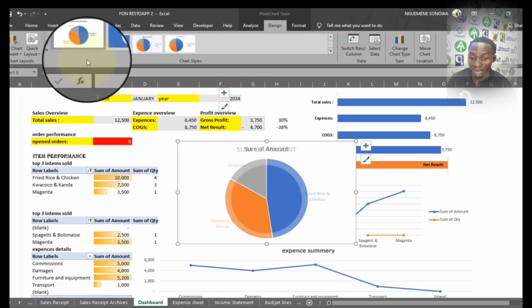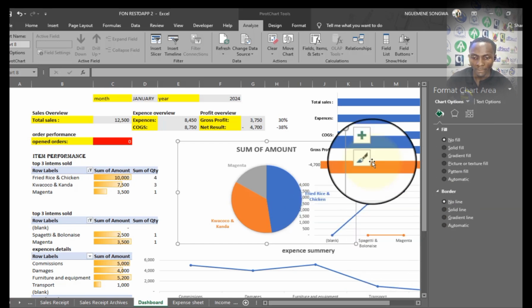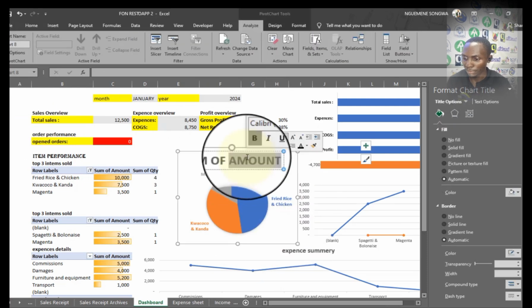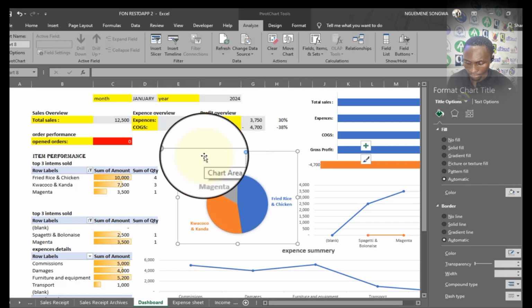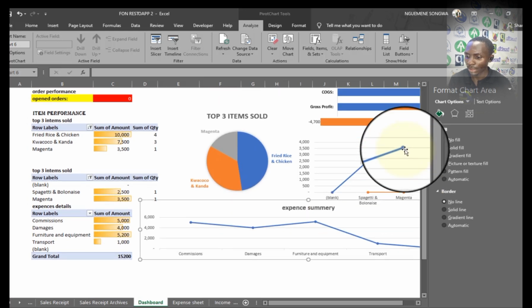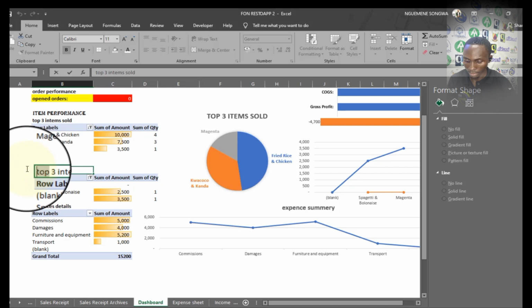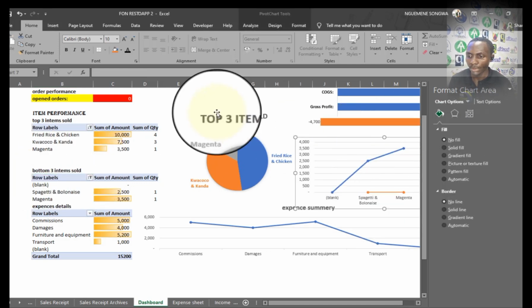Say something like this. So from here, I will double click on it so that I can say no result, no field, no field, so that I can place this the way I want. So from here, I will have the top three items sold. Good. So here I will have a bottom three. This is supposed to be bottom three. So here we'll have the possibility to have the bottom sold items.